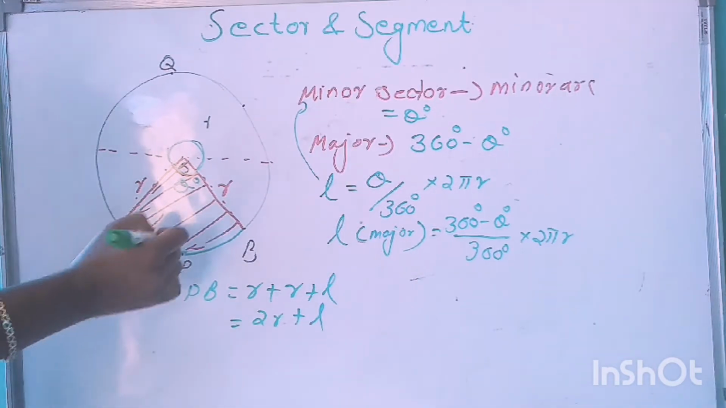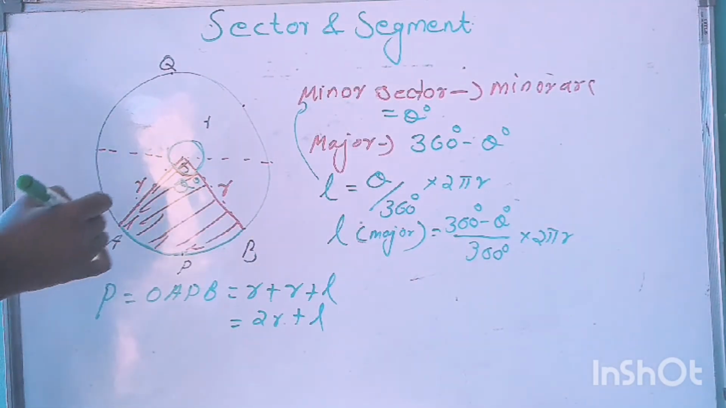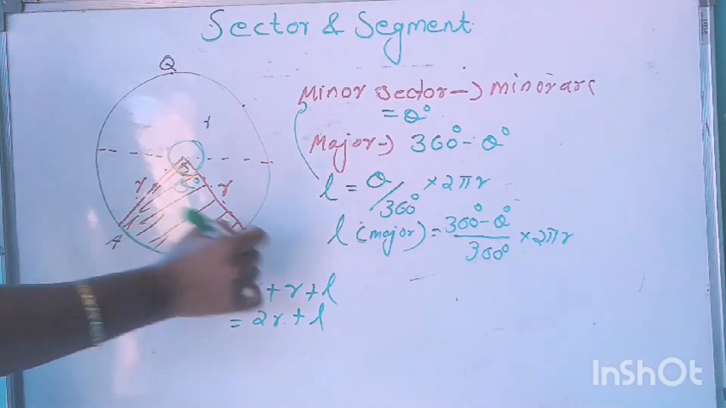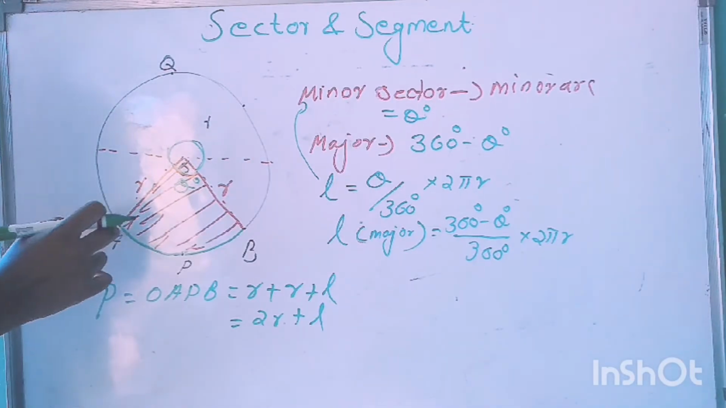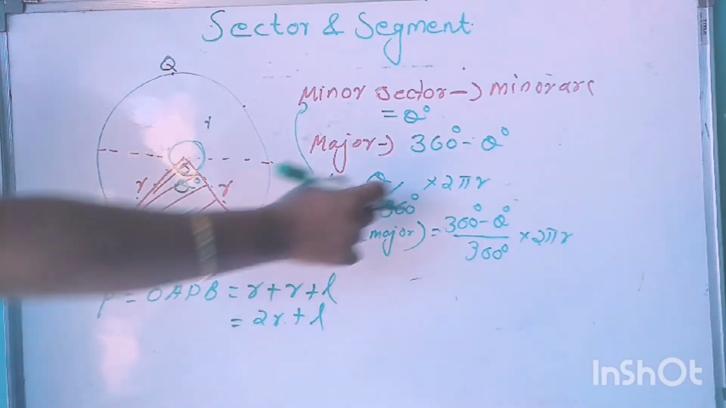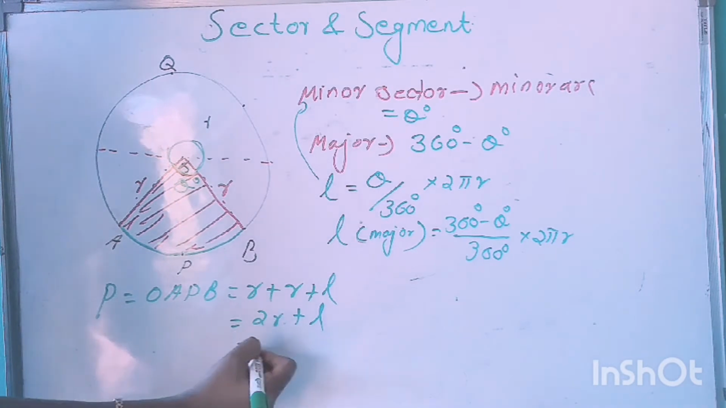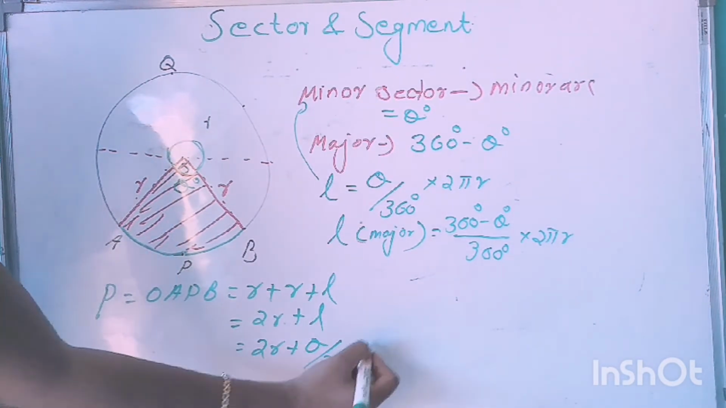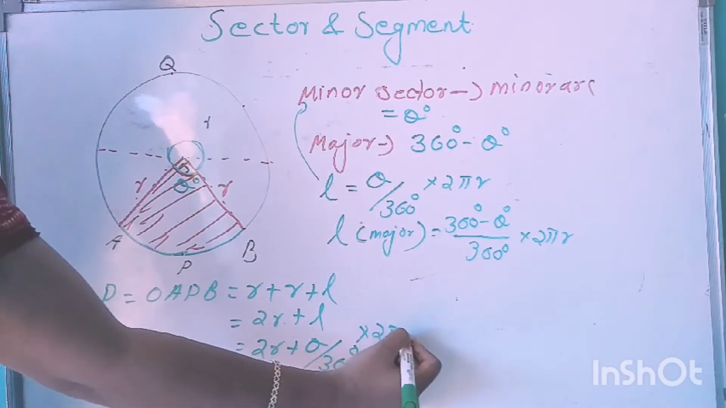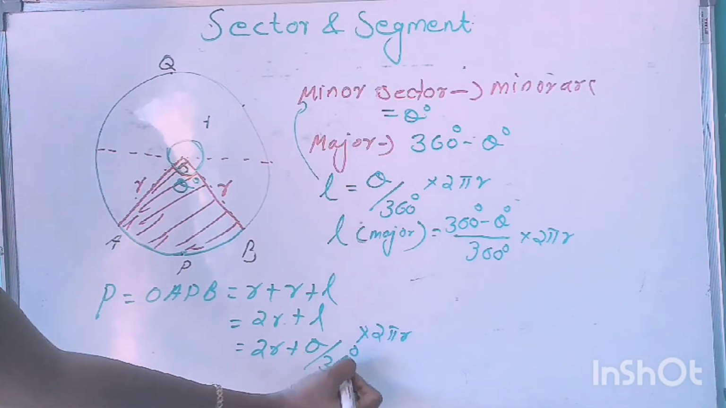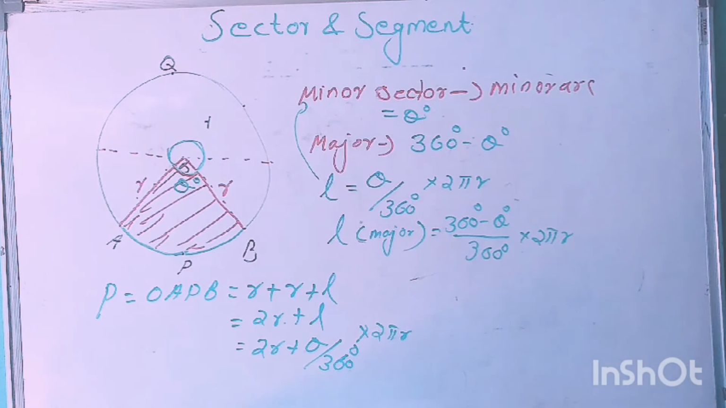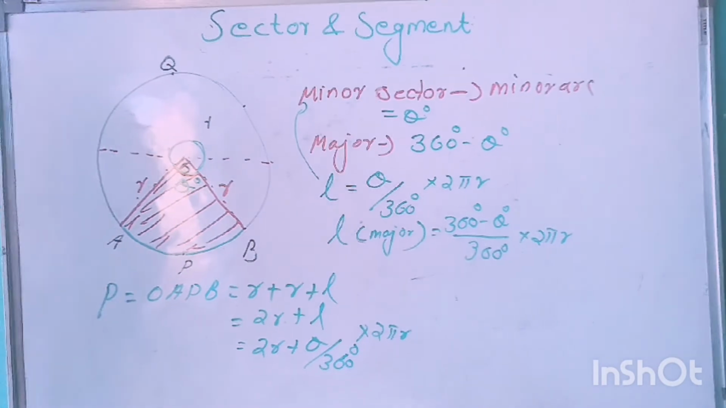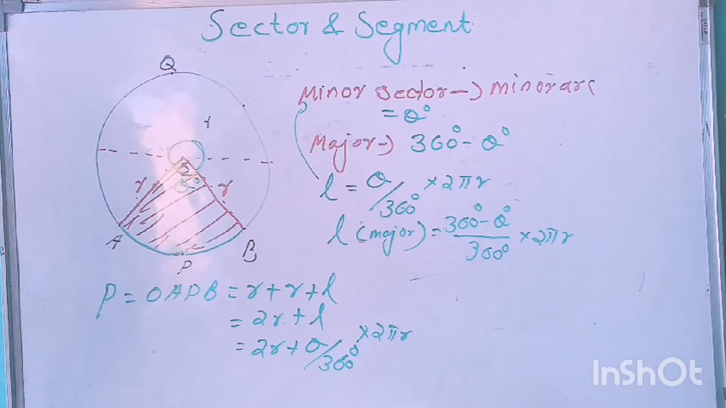And what is this L? If we are going to find out the perimeter of the sector OAPB, then this L is the length of this arc APB, and that is 2r plus theta divided by 360 degree into 2 pi r. That is the perimeter of a sector OAPB.